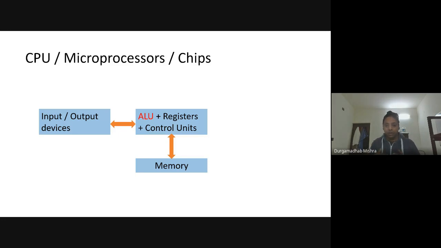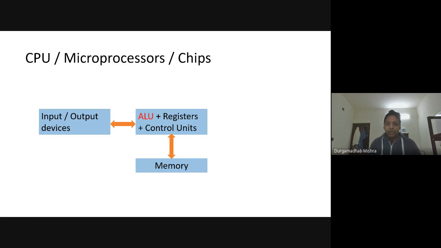They will also communicate with the memory where you store the information. They collect the information from the memory and then perform the tasks that you have asked them to perform. After performing, they will give you a result, which will again be stored in the memory or will be given to an output device. So this is the basic architecture of a microprocessor or a CPU in simple computer language.